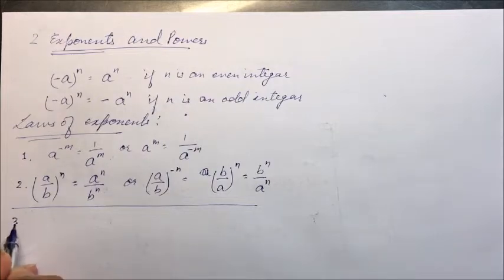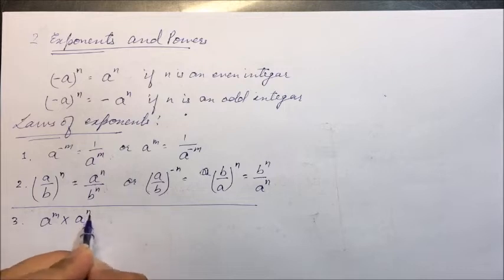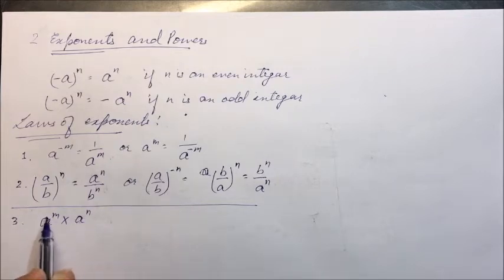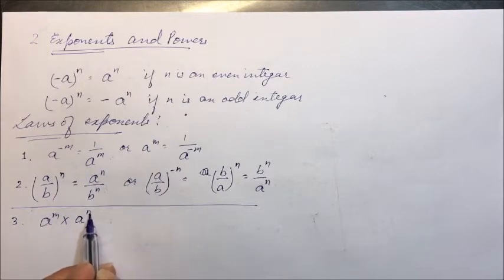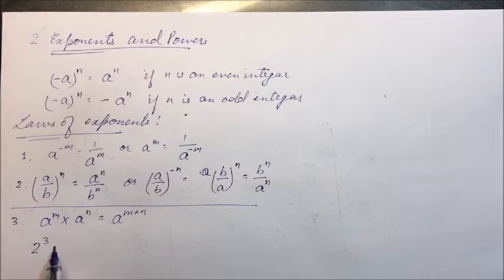The third law is a raised to power m into a raised to power n. Here the bases are the same. The base is a, the exponents are m and n. It will be equal to a raised to power m plus n. For example, 2 raised to power 3 into 2 raised to power 2, that is cube of 2 into square of 2.